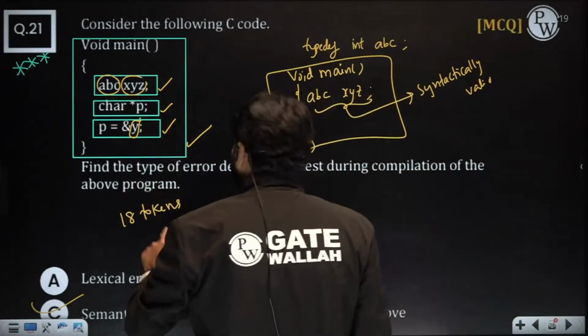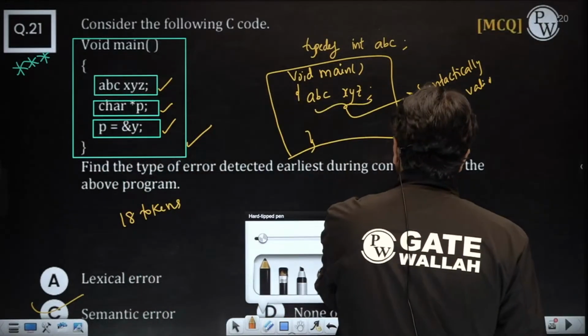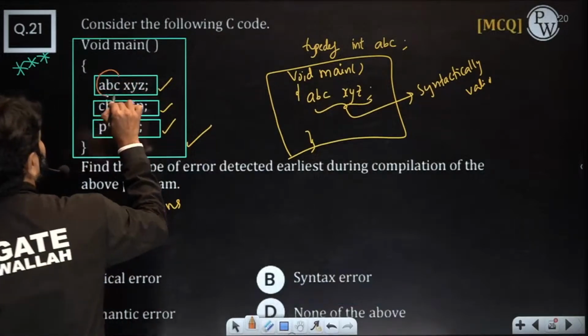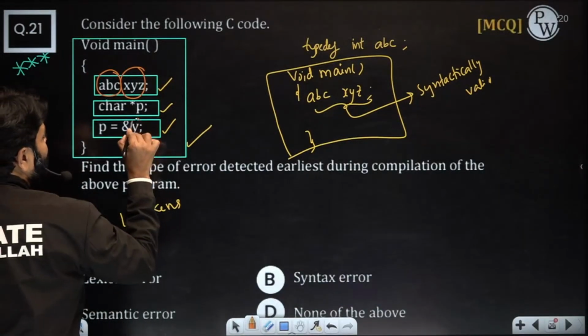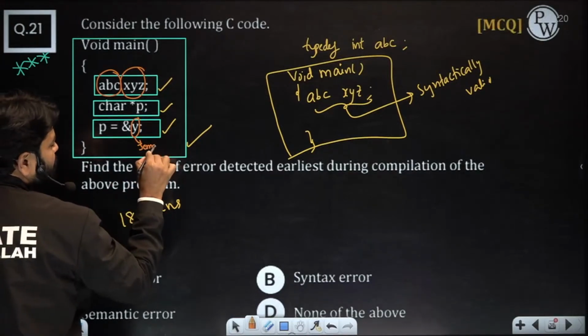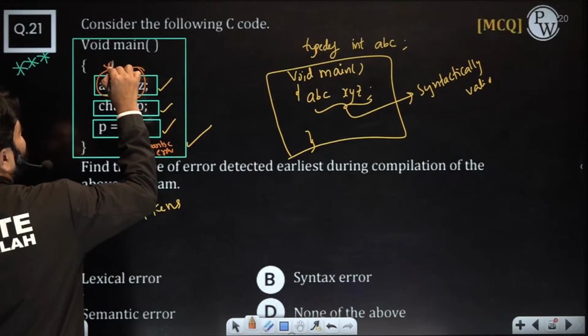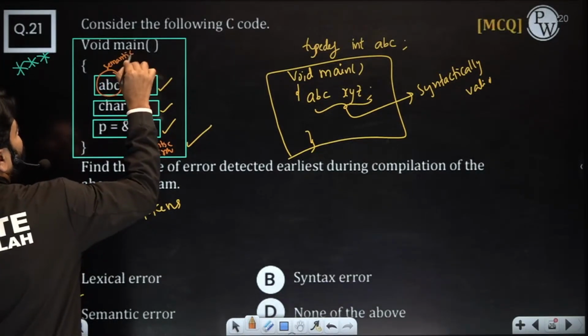So these are the errors, the yellow marks, this one, let me put other marks. ABC, XYZ and Y, here you will see semantic error. Of course, this line obviously has a semantic error. Even here also a semantic issue is there. What issue is there?